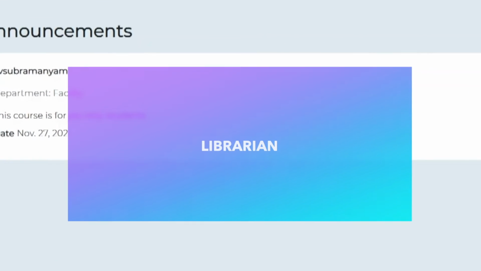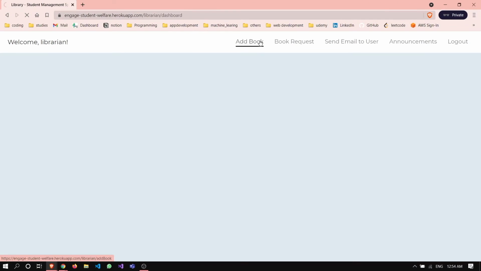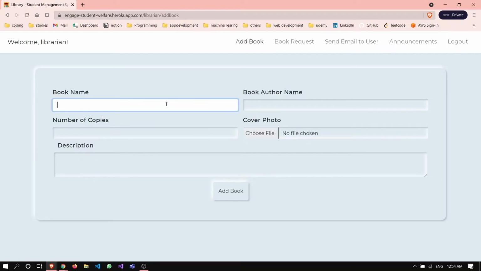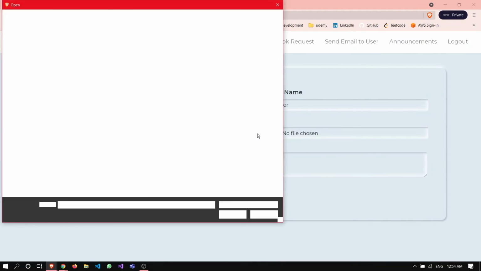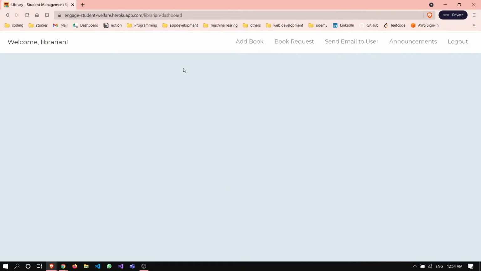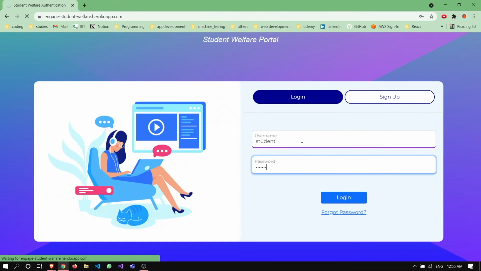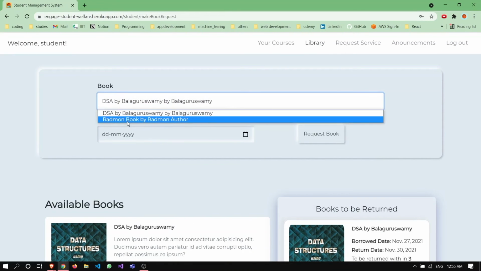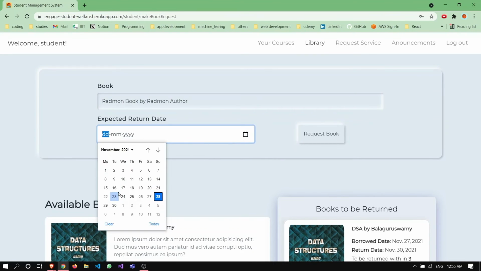Now let us discuss the librarian. Librarian can add a book. Let us add some random book. Now let us choose a random photo. After successfully adding the book, the students can see the books which are there. Here we can see the random book by the random author, and we can request a book and keep a deadline for the book.